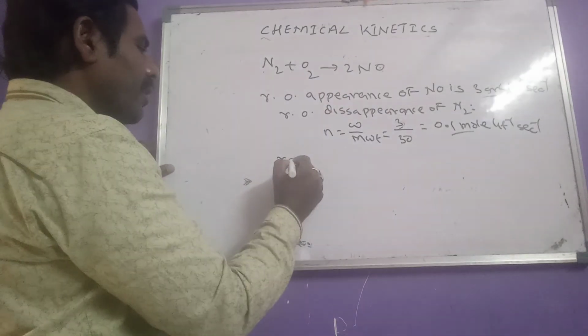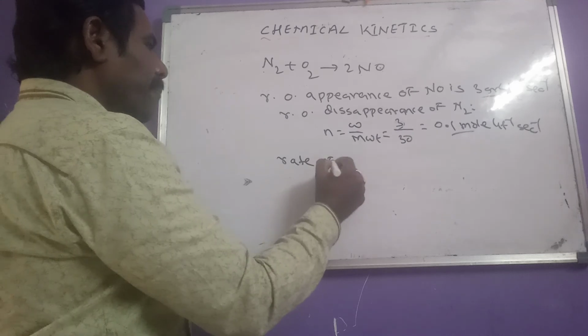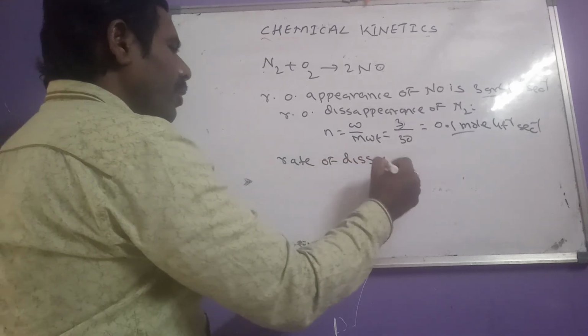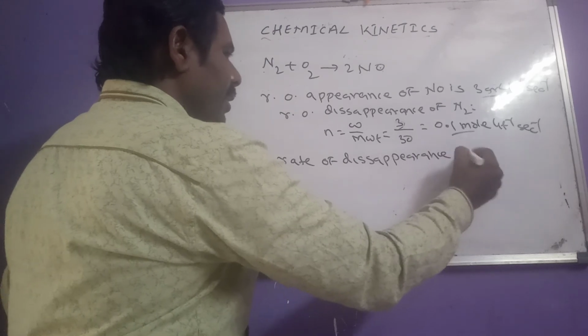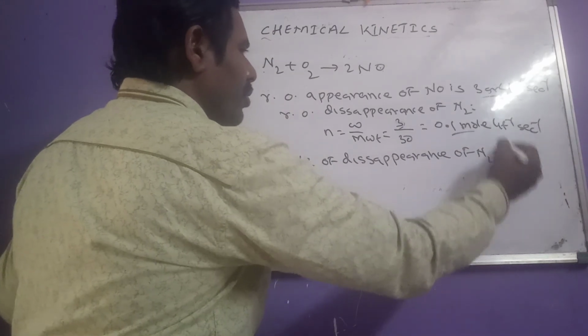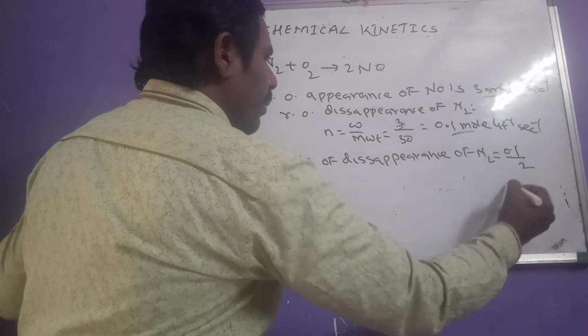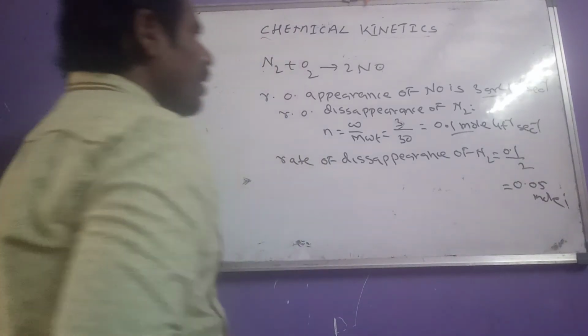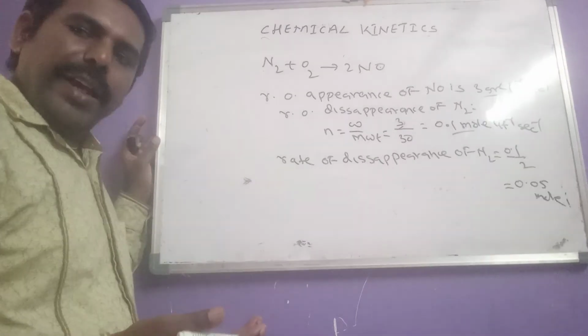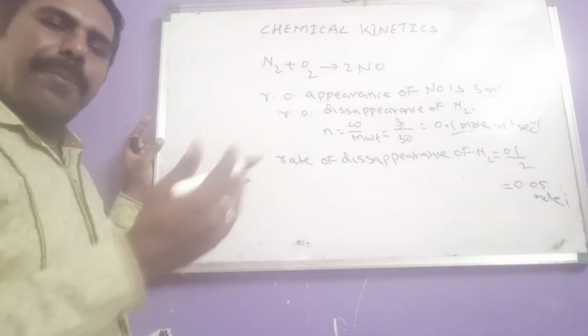That means the rate of disappearance of N2 equals 0.1 by 2, which is 0.05 moles. But the answer might be in gram per liter per second.